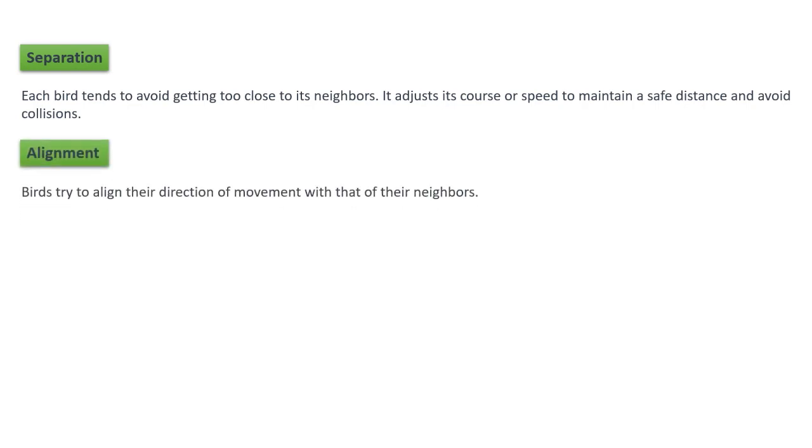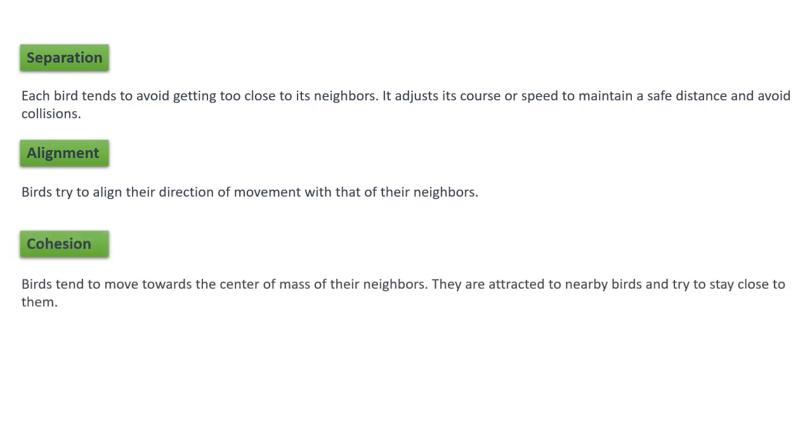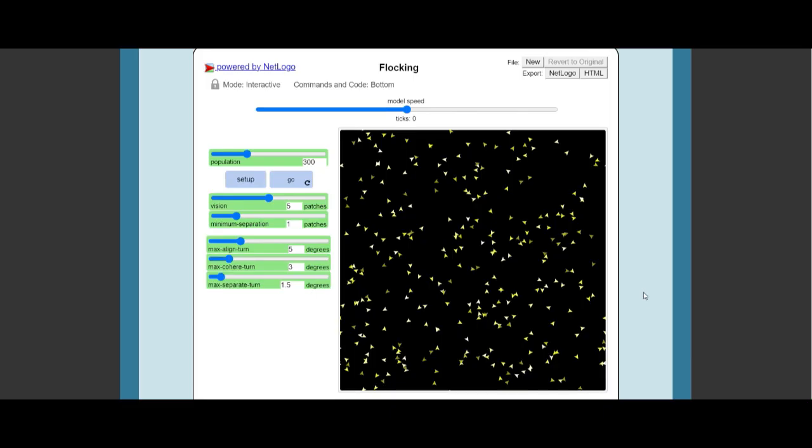The second rule is the rule of alignment, which means that the birds try to align their direction of movement with that of their neighbors. And the third and final rule is the rule of cohesion, which means that the bird tends to move towards the center of mass of their neighbors, and they are attracted to nearby birds and try to stay close to them. So these are the only rules that these birds will follow. So let's run the model in order to see how the behavior of these birds is going to evolve just by following this set of simple rules.